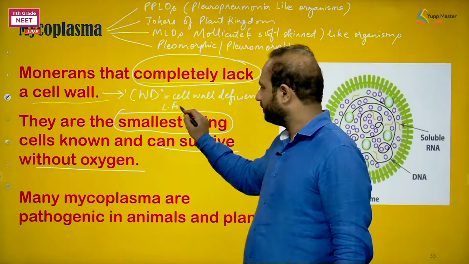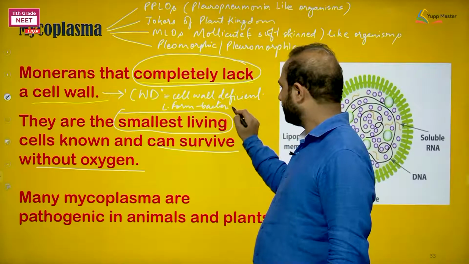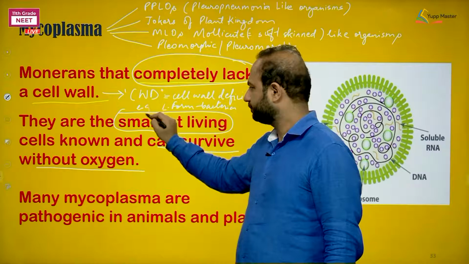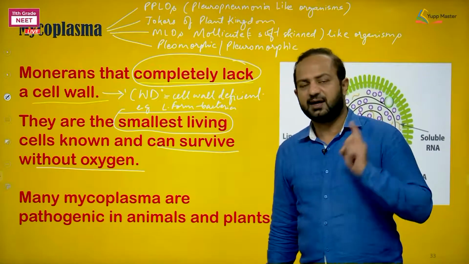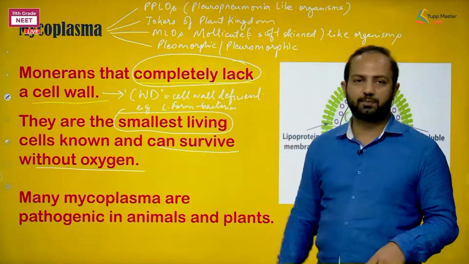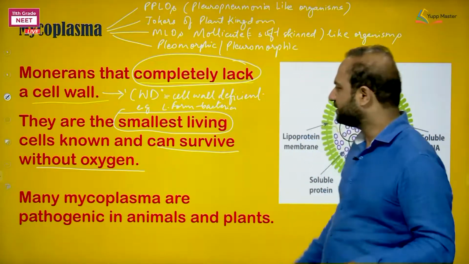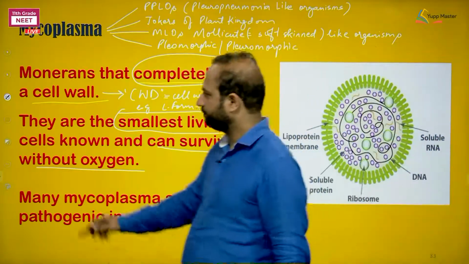Remember that one. Here, cell wall deficient, L-form bacteria is another example. But L-form bacteria can achieve the cell wall. Remember, the other CWD or cell wall deficient example is Mycoplasma. Okay, here is the thing, they are the smallest living cell. I'll tell you how they are the smallest one.